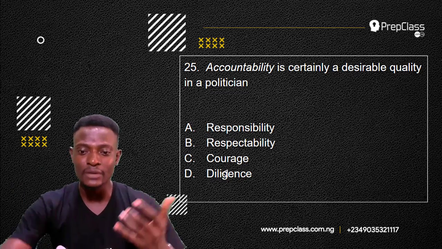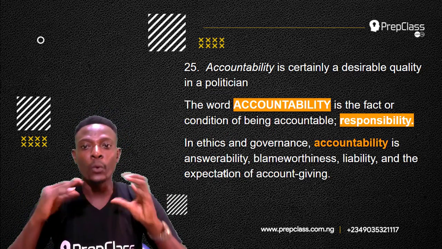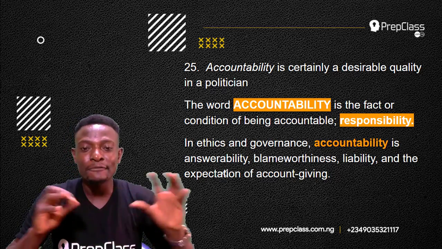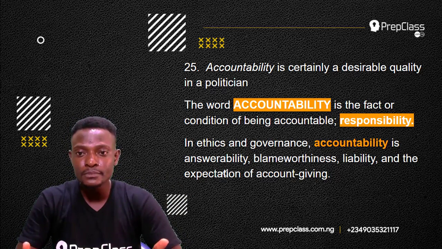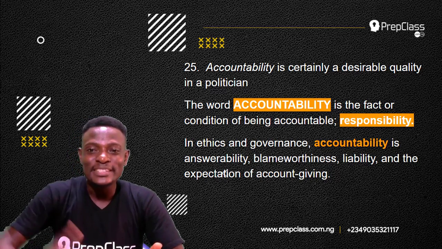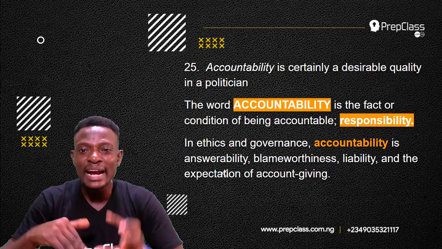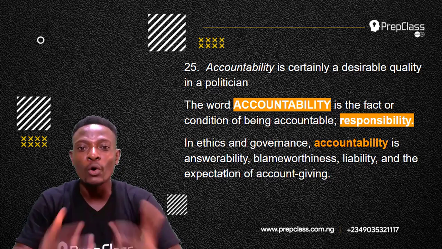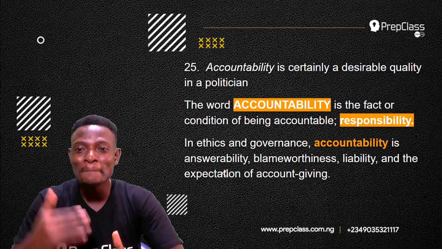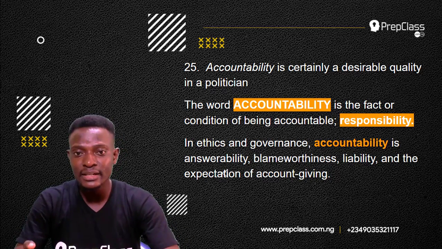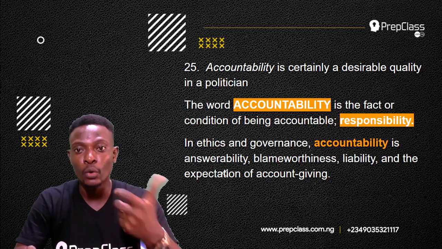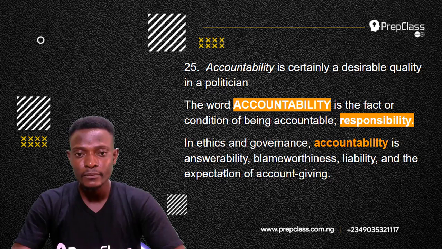First, what does accountability mean? The word accountability is the fact or condition of being accountable, being responsible. Now in ethics and governance, remember in the sentence we have a word which is politician.